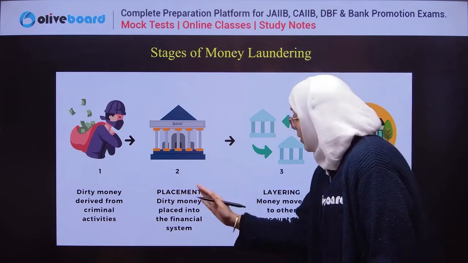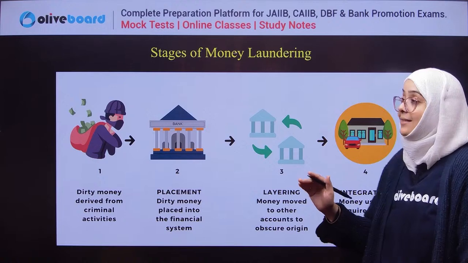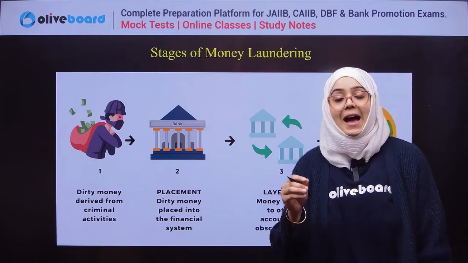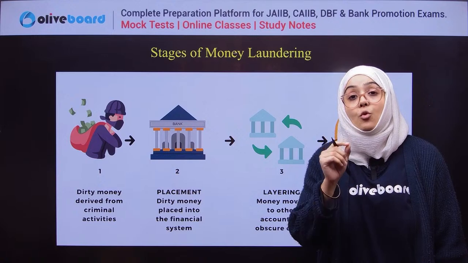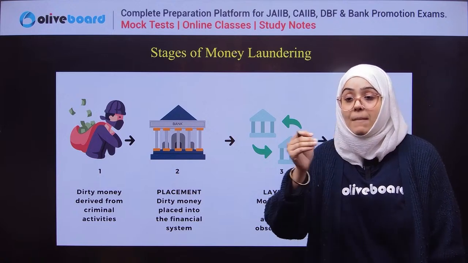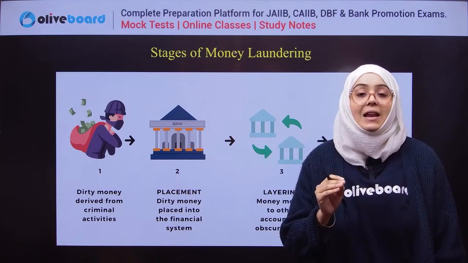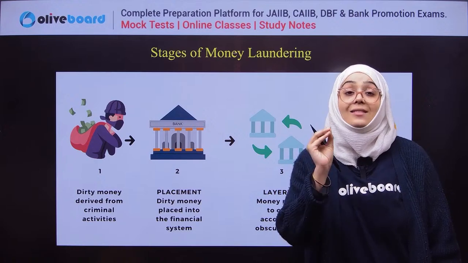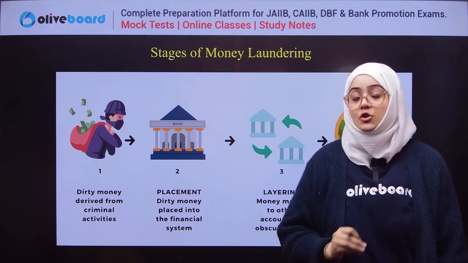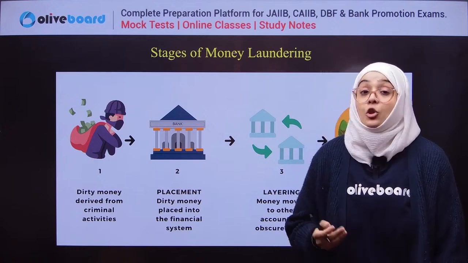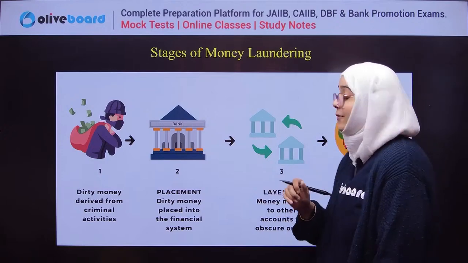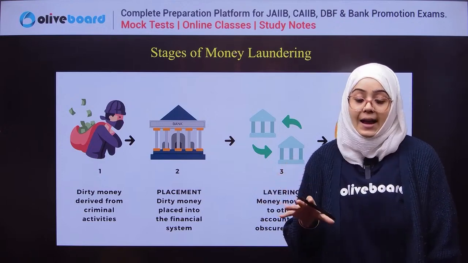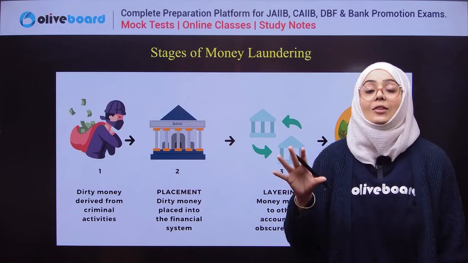Now, second is layering. You move this money into multiple bank accounts, and each bank account is layered with some good financial transactions, so as to hide the original source of the money.